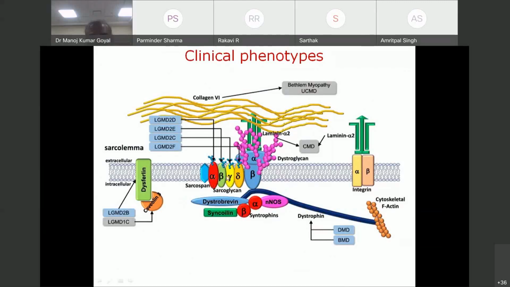Okay. You get mutation in alpha, beta, gamma, or delta sarcoglycans. There is disruption of muscle fiber membrane. You get sarcoglycanopathies, LGMD 2C to 2F. Clear? You get mutation in dysferlin, you get LGMD 2B. You get mutation in caveolin 3, you get LGMD 1C. You get mutation in integrins or laminin, you get congenital muscular dystrophy. And of course, if you get mutation in dystrophin, you get DMD or Becker's muscular dystrophy.